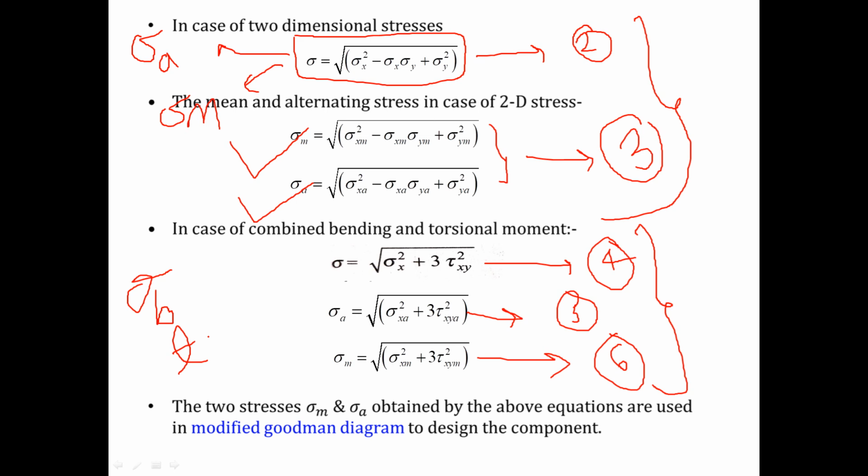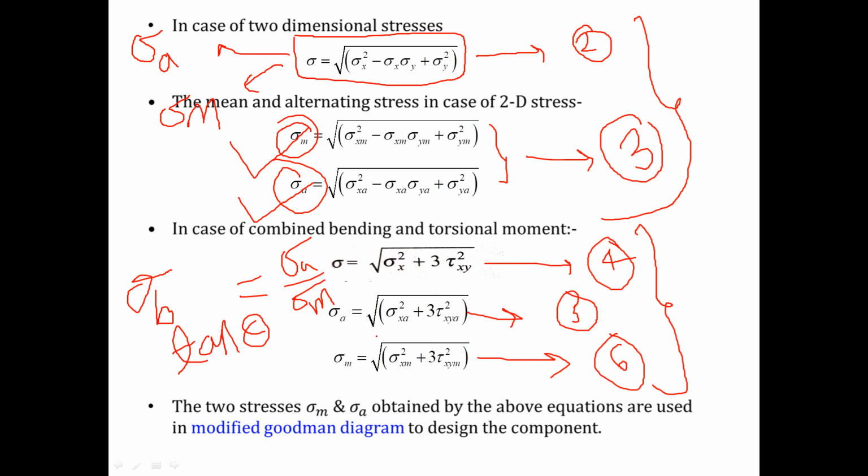I know that tan theta is nothing but sigma a by sigma m. If I am talking about two-dimensional and three-dimensional stresses, this is sigma m, this is sigma a. I will calculate these from equation number 3 and put them in this equation, and if I take the tan inverse of this expression, I will get the value of theta.